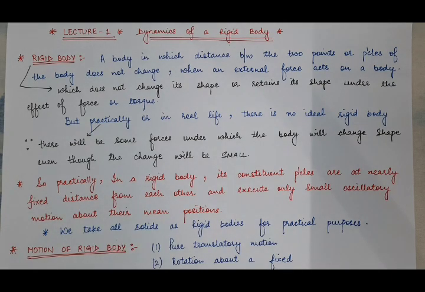In case of rotational motion, we can take torque instead of force. So force in the translatory motion and torque in the rotational motion. Under the effect of both of these, if any body doesn't change its shape, then that body is said to be a rigid body.